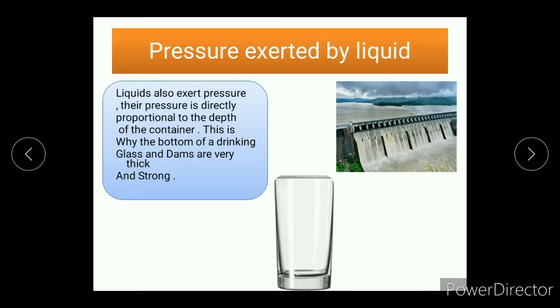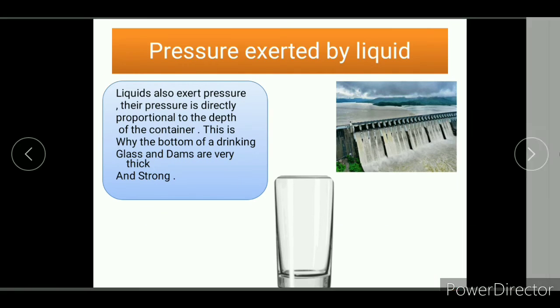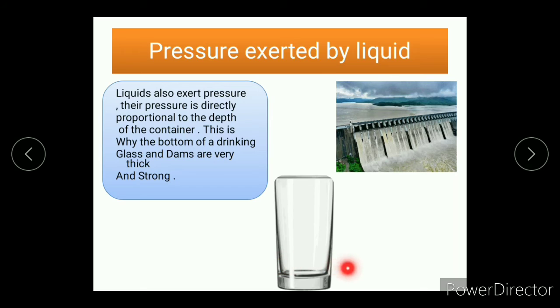Like in the glass, we can see that this area is very thick. This is because liquid exerts the most pressure here, and if it is not strong, then the liquid will break the glass by its pressure. Like in dams, if the walls are not strong, then the liquid, being in huge amount, can break them. So I expect that the pressure exerted by liquids is clear to everyone.